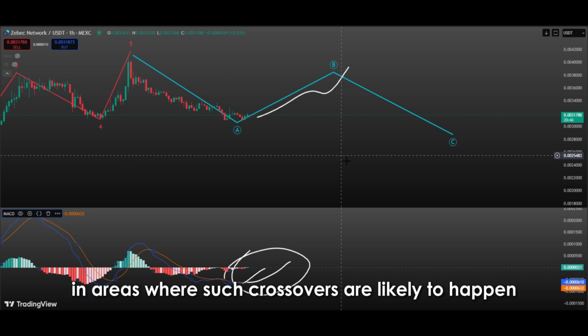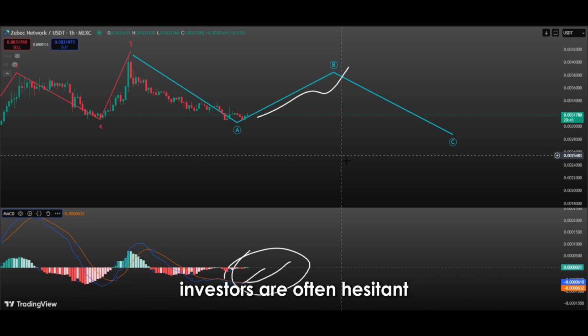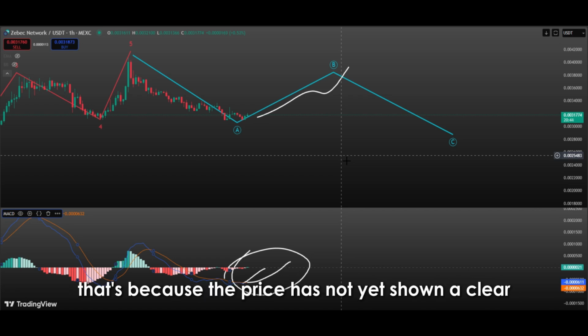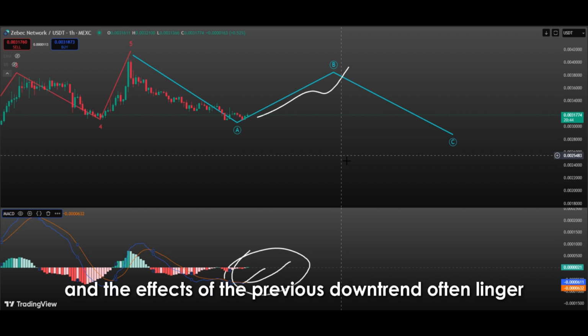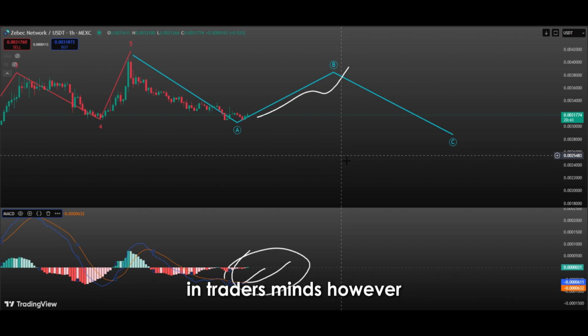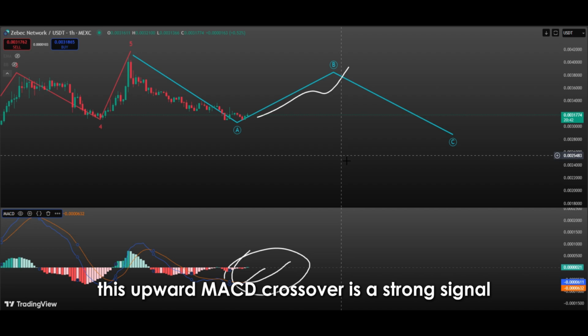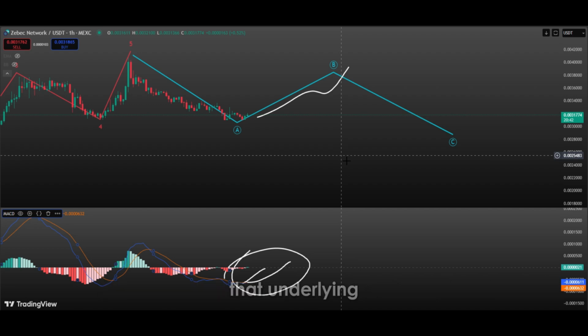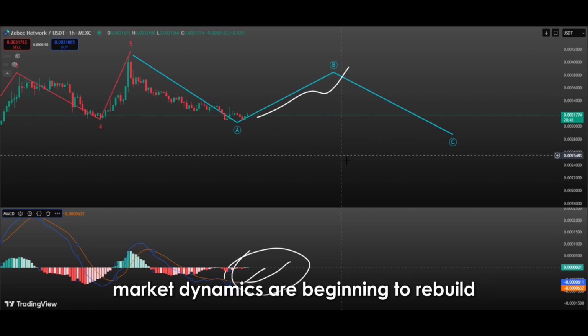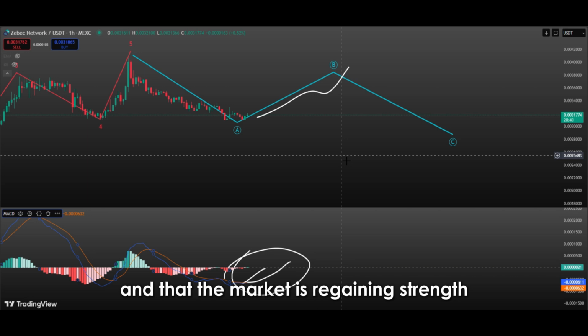In areas where such crossovers are likely to happen, investors are often hesitant. That's because the price has not yet shown a clear upward trend, and the effects of the previous downtrend often linger in traders' minds. However, this upward MACD crossover is a strong signal that underlying market dynamics are beginning to rebuild and that the market is regaining strength.